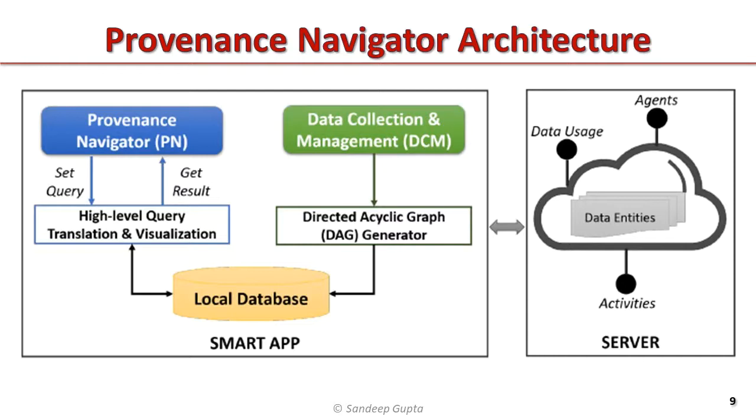Directed acyclic graph generator fetches the information from the DCM module to dynamically construct provenance graphs that can be stored locally in the database. Provenance Navigator (PN) Visualizer can enable users to audit their data collection and usage by the app providers by querying the database. Audits can reveal the state of data collected, the agents accessing the data, and the activities in which the data is used.